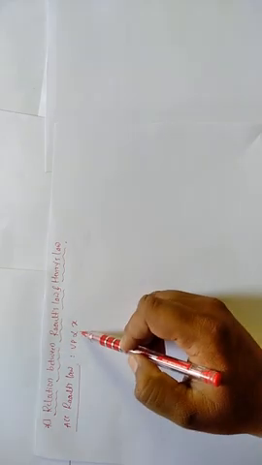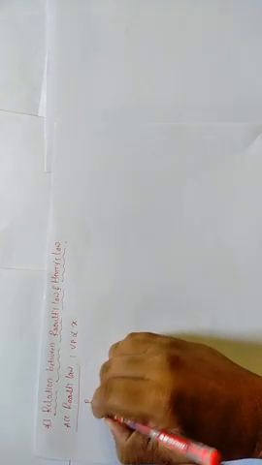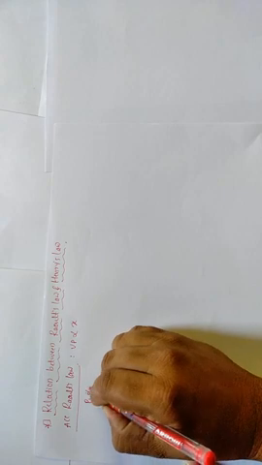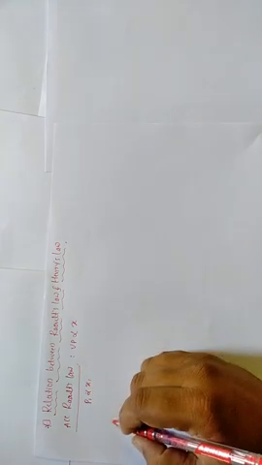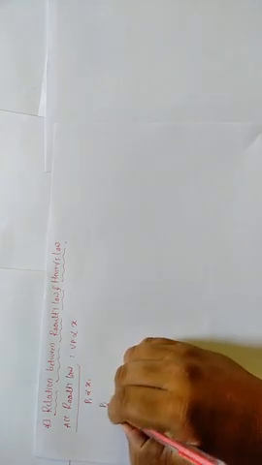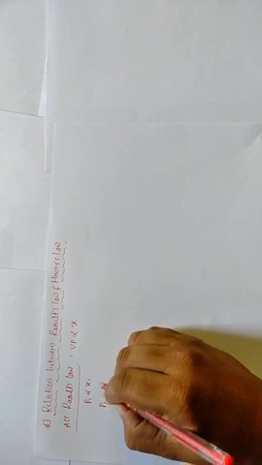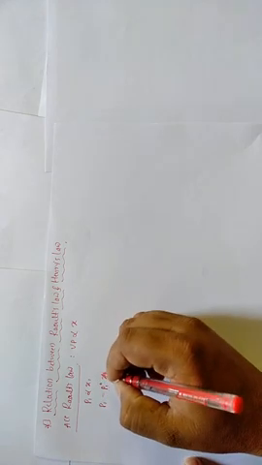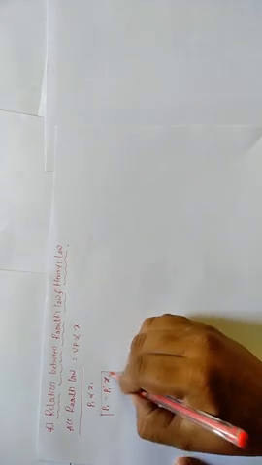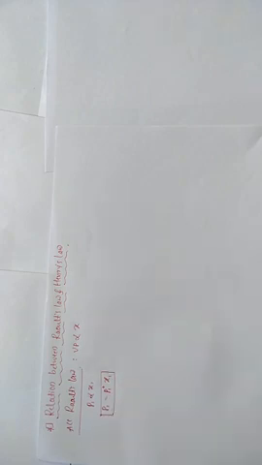That is, P1 is directly proportional to X1, or you can say P1 is equal to P1 naught X1. Okay, this is about Raoult's law, and next one is Henry's law.